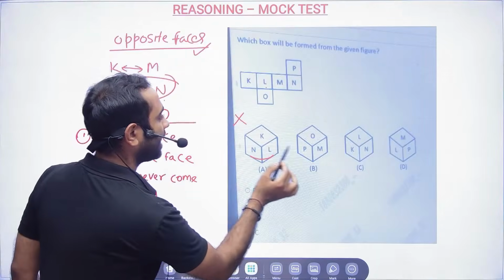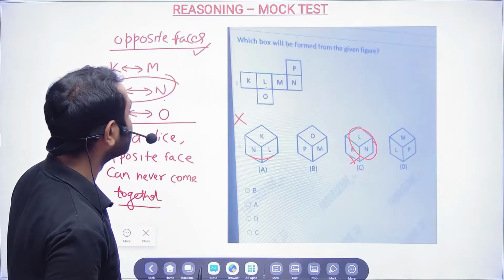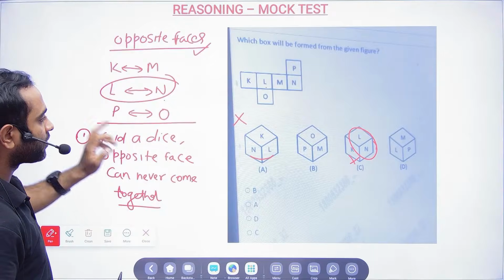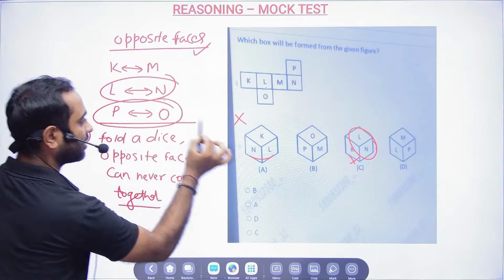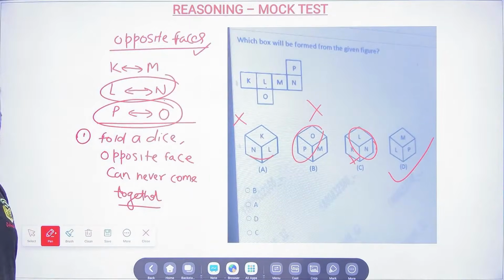Okay. Again you see L and N. No sir, impossible event. Then what else? Then I see sir, L M P O. Sir, P O, look here. Impossible event. So what is remaining is your possible answer.